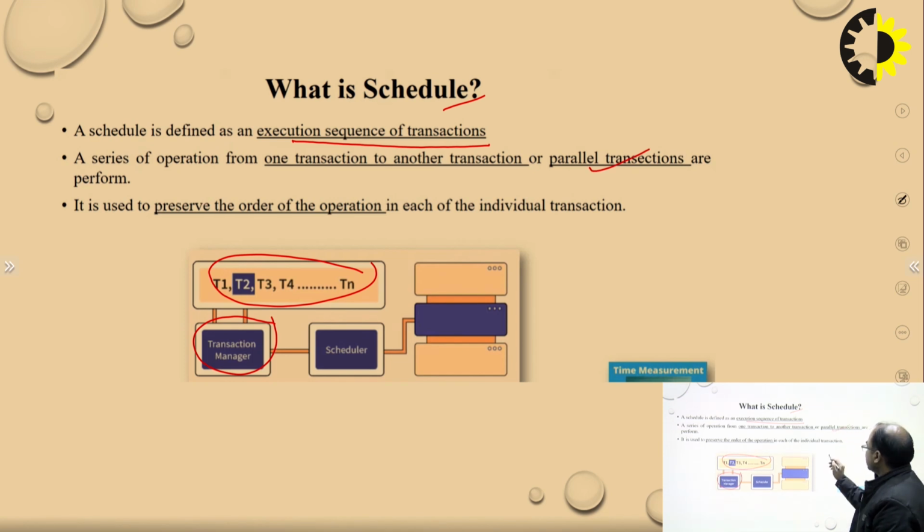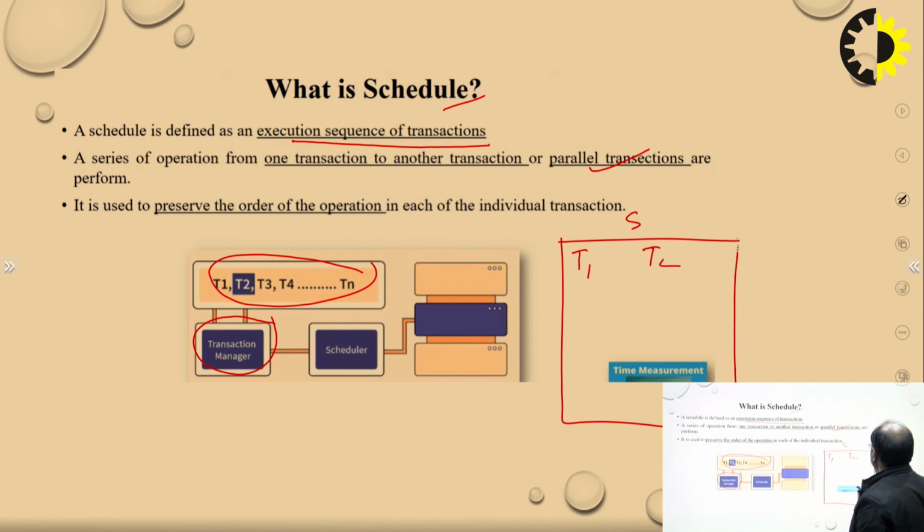Parallel means, if there is some schedule S, then we have transactions T1 and T2 in the same schedule.